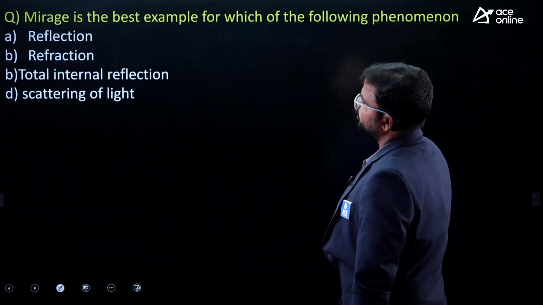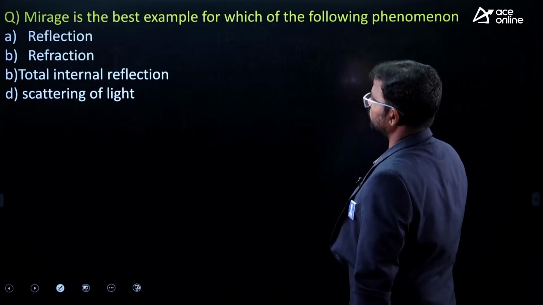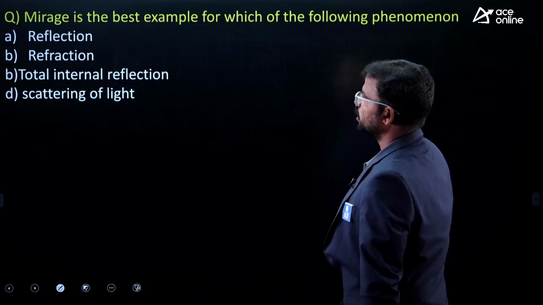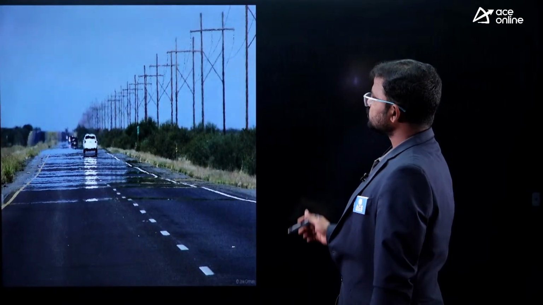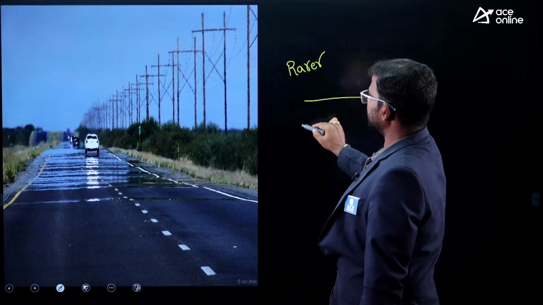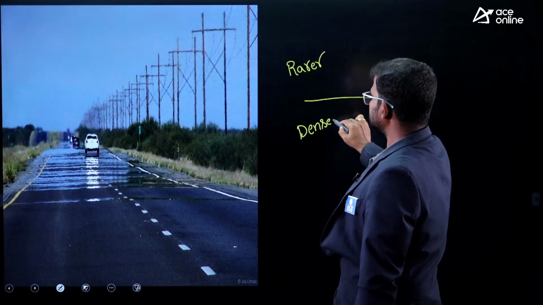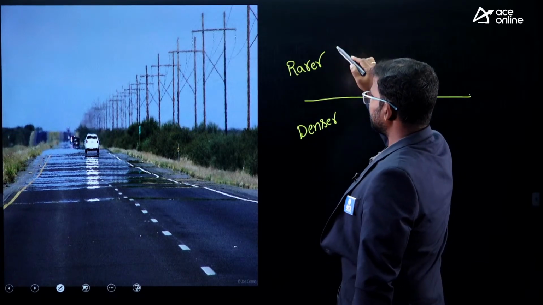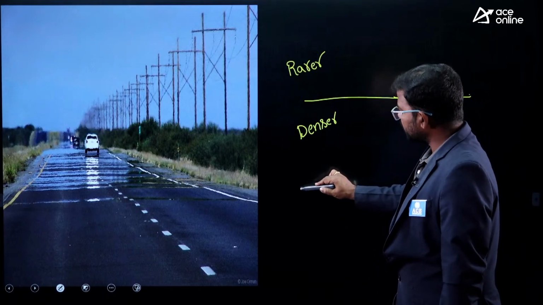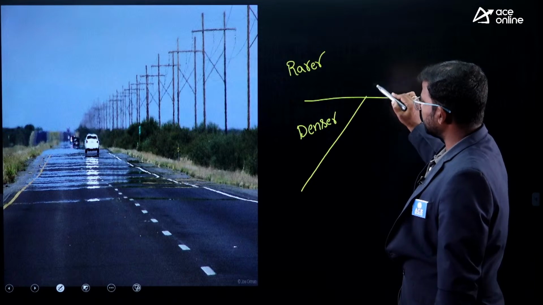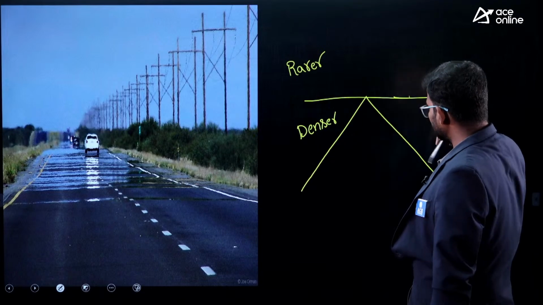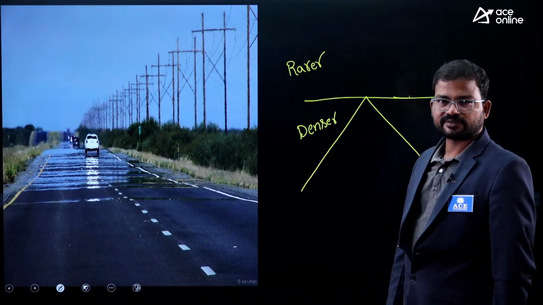Right, so next one: mirage is the best example for which of the following phenomena? Reflection, refraction, total internal reflection, or scattering of light. Mirage means, when light, let's consider here it is a rarer medium, and here it is a denser medium. When light travels from rarer to denser, what will happen? Mostly we get refraction. But if we consider light from denser to rarer, almost all the rays bounce back in the denser medium only. Did you get my point?